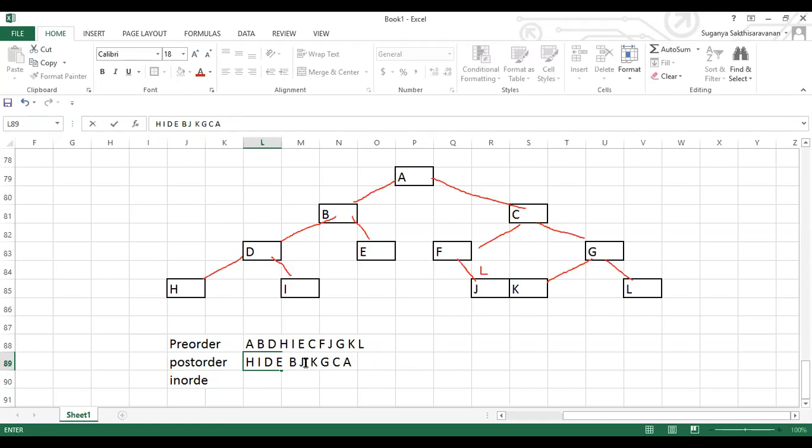Just a minute, let me check it. I left something. Here we made a mistake. So H, I, D, then followed by E, B. Okay, after J, F should be there. Yes, we made a mistake. After this one F, then followed by K, then followed by G, then followed by C, then followed by A.